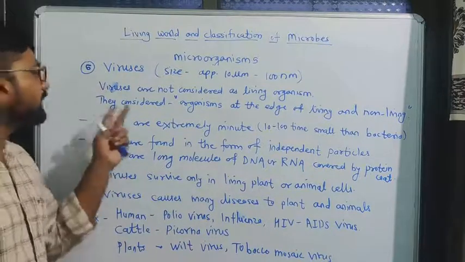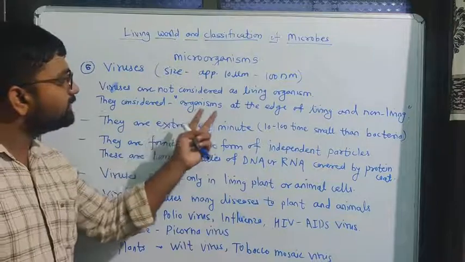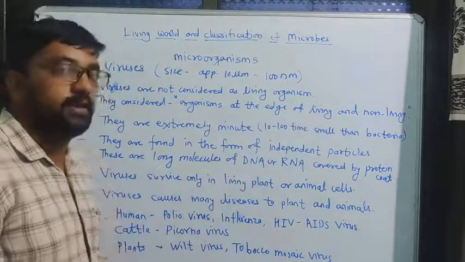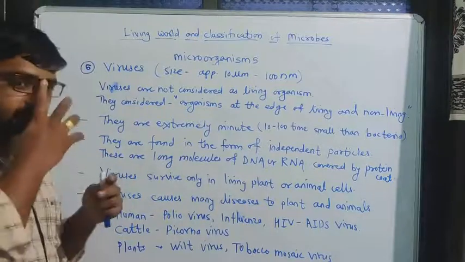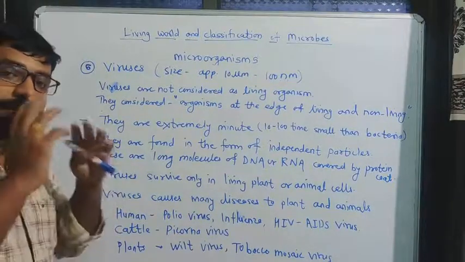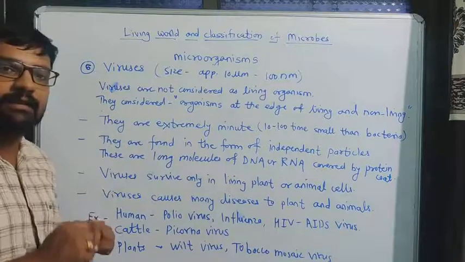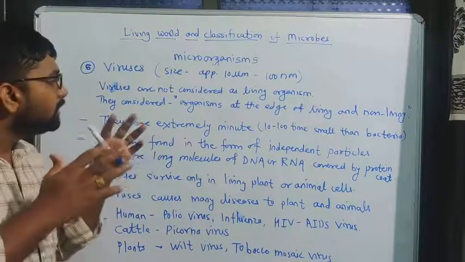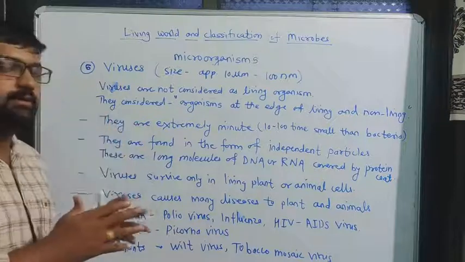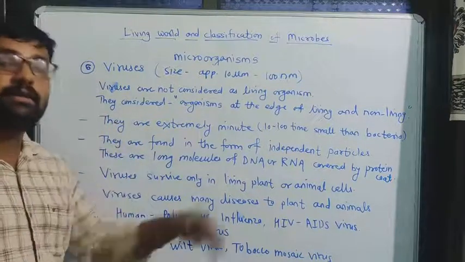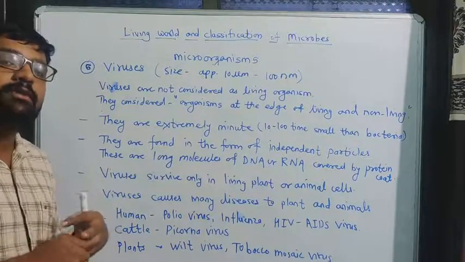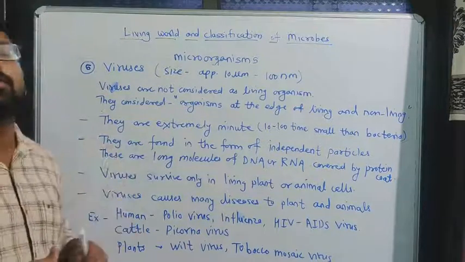They are considered organisms at the edge of living and non-living. If you study the details about viruses, we cannot differentiate or classify them as living or non-living organisms, because they show symptoms of both living and non-living.